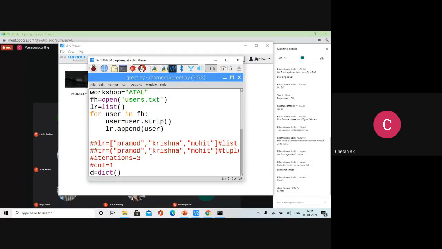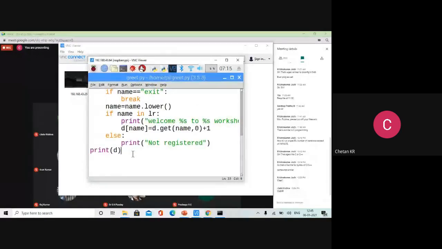At the end, result is available. So I will not print the result here. I'll use an output file. Let me open the file, just say result.txt. Give the mode also. If you don't give the mode, it will assume that you have opened the file for reading and it will not allow writing. If you are opening the file for reading, no need to do anything. But if you want to do writing, you have to give W there, which indicates that you want to write the file.